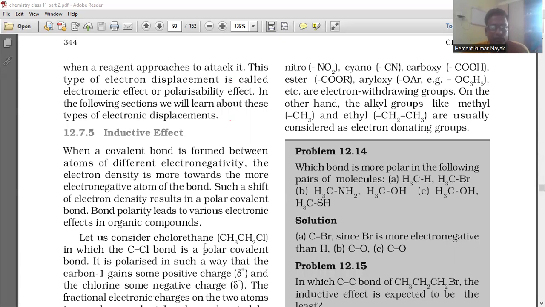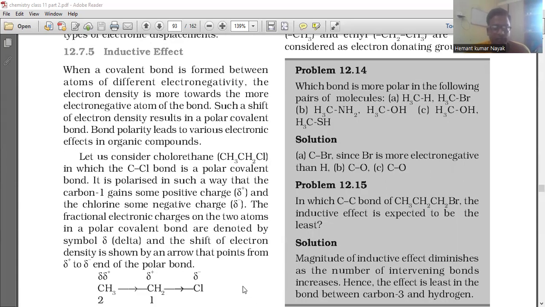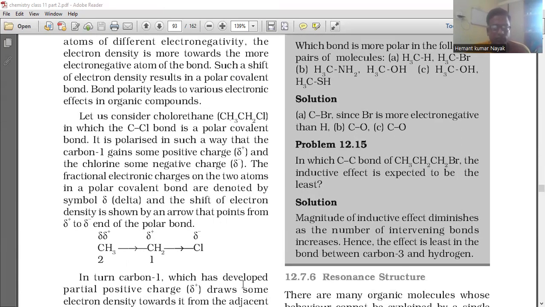Let us consider chloroethane, CH3CH2Cl, in which the C-Cl bond is a polar covalent bond. It is polarized in such a way that carbon 1 gains some positive charge, delta plus, and the chlorine some negative charge, delta minus. The fractional electronic charges on the two atoms in a polar covalent bond are denoted by the symbol delta, and the shift of electron density is shown by an arrow that points from the delta plus to the delta minus end of the polar bond, CH3CH2Cl. So delta plus, delta minus, Cl.